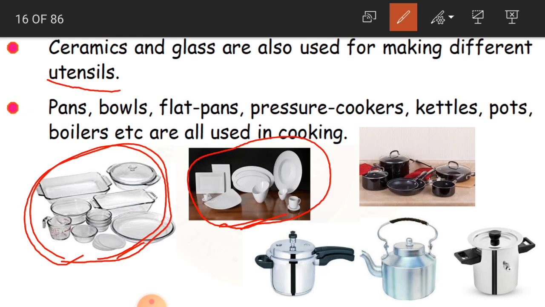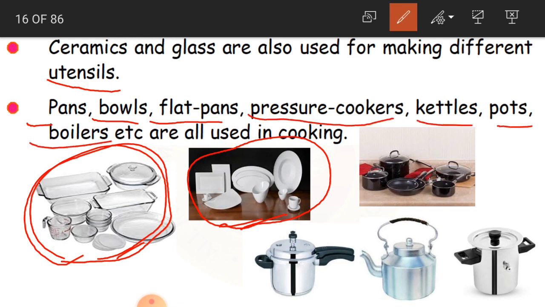Children, even plates also, we prefer to eat in these ceramic plates or glass plates. Clear, children? Yes.